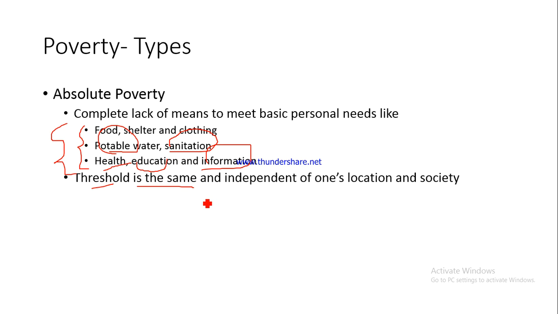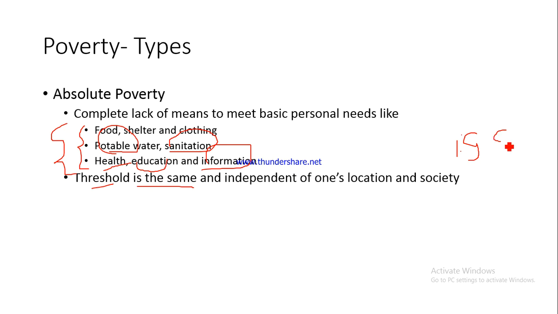Now this threshold, this limit is the same. It does not depend on one's location, which particular country one lives in, which particular society one lives in. It is same across different countries and different societies, right? Let me give an example of the World Bank's absolute poverty line. So the World Bank's poverty line is around $1.9.